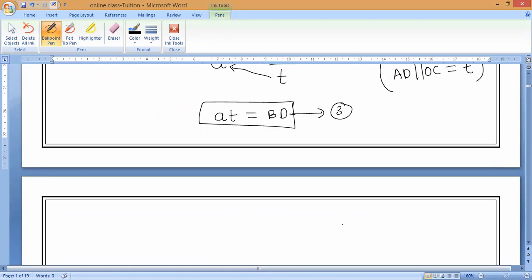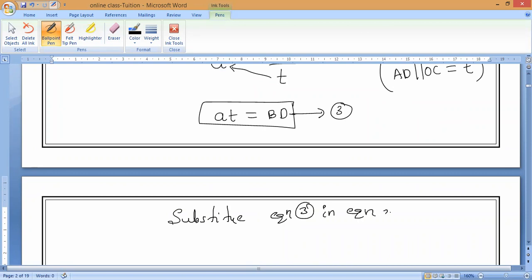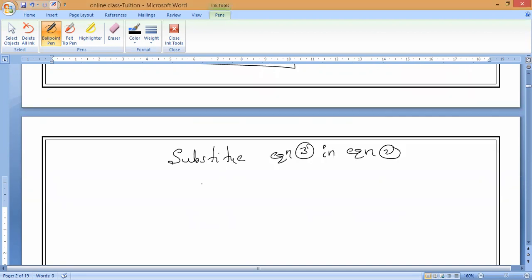Now substitute equation 3 in equation 2. What is equation 2?